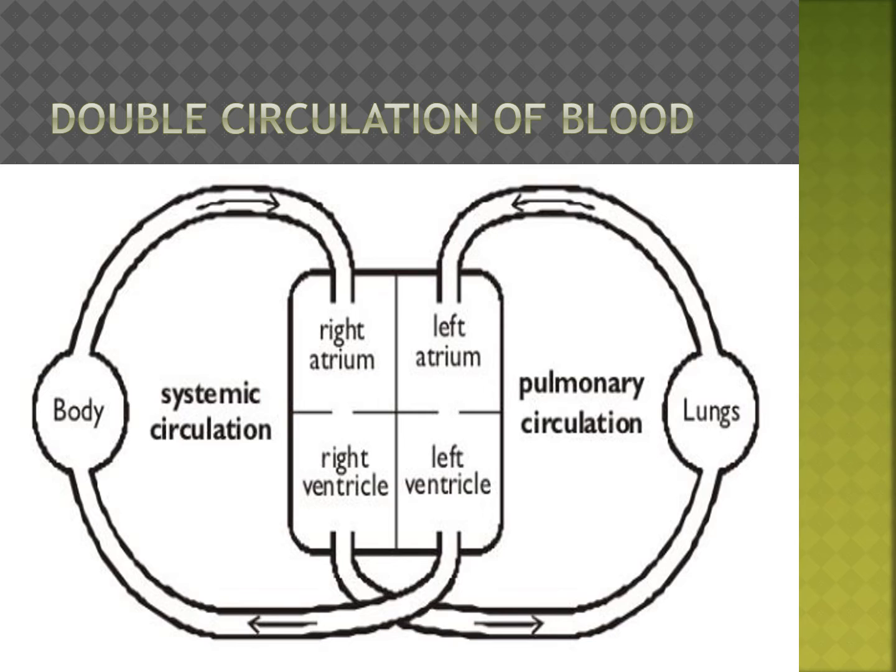Left ventricle to body to right atrium: that is one circle. Next, right ventricle to lungs to left atrium: that is the second circle.